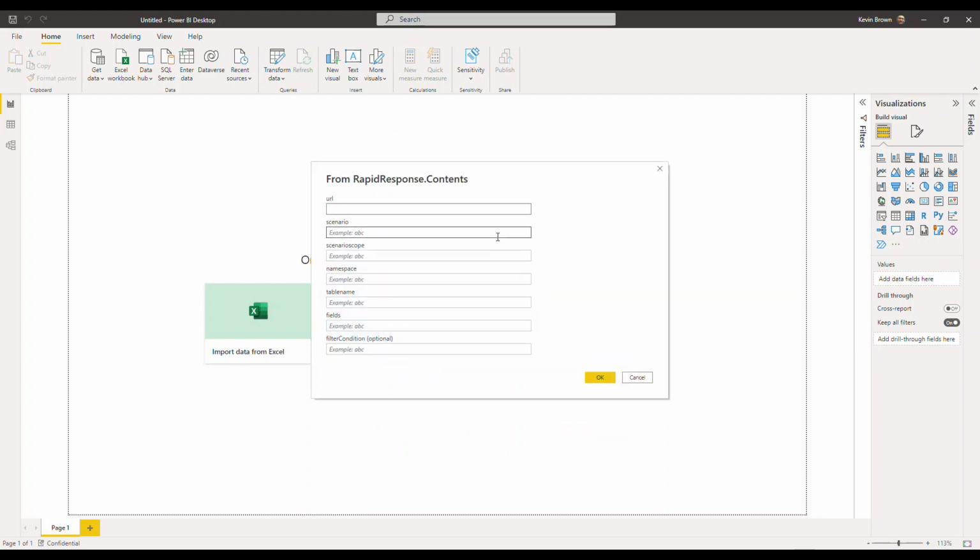So now I will put the URL of the RapidResponse instance that I wish to connect to. So here I'm using the one that's installed locally, but you can do this with on-demand instances by putting the on-demand URL into that box. So my scenario is Power BI, and I've made that public. The namespace that I'm going to use, the independent demand table, which is in the MFG namespace.